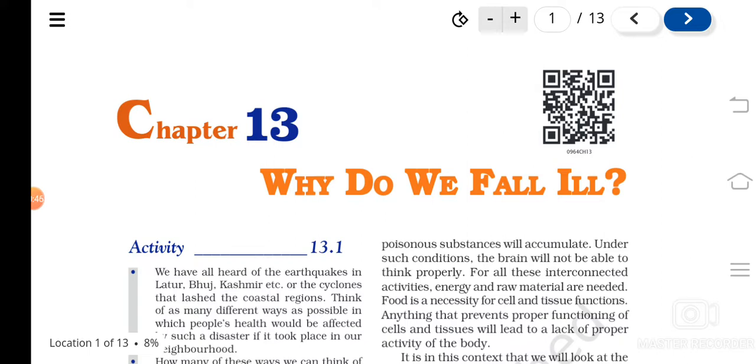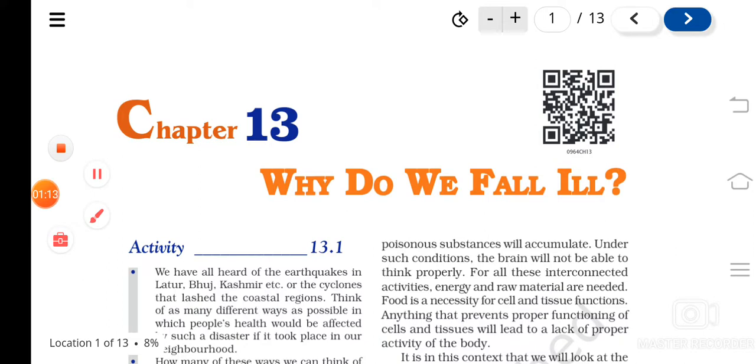For example, the microbes that enter through the respiratory tract mainly affect what? The respiratory system. And the microorganisms that enter through the food mainly affect the digestive system. But there are some other cases also. For example, we learned malaria. Likewise, we have learned examples for both.